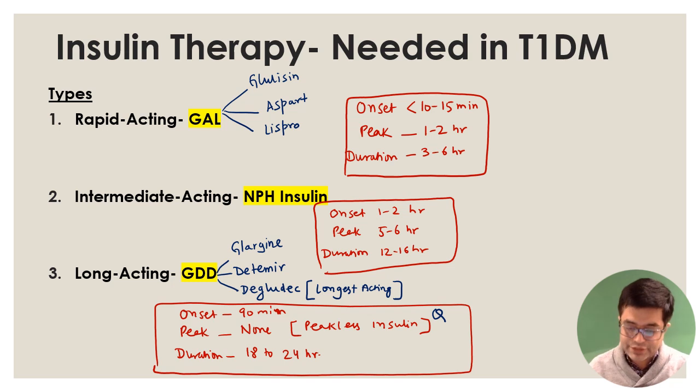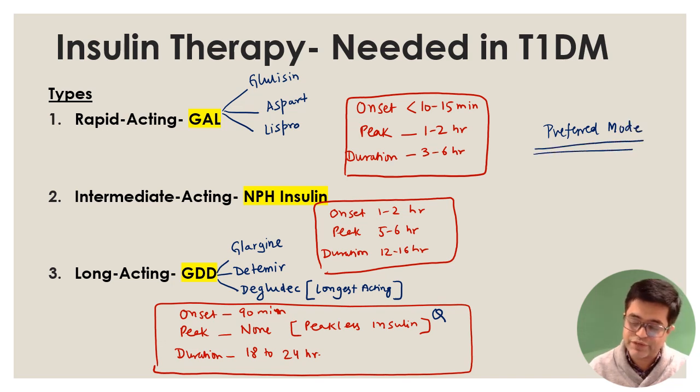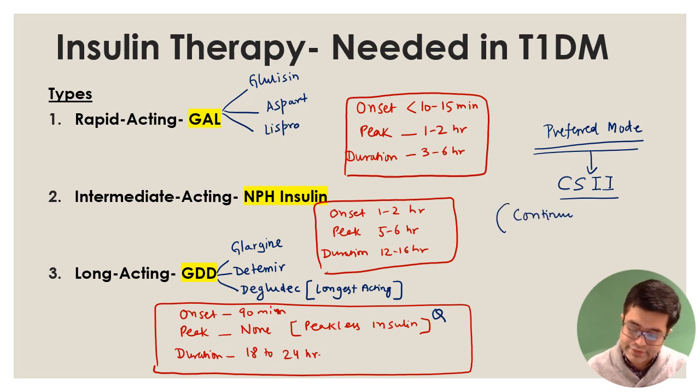And if the examiner asks you, what is the preferred mode of giving insulin? Ideally, normally we give subcutaneous injections manually, but the preferred mode these days is CSII. CSII stands for continuous subcutaneous insulin infusion. These are automated devices which give insulin as a regular form, and so they are also called insulin pumps. Their common name is insulin pumps.